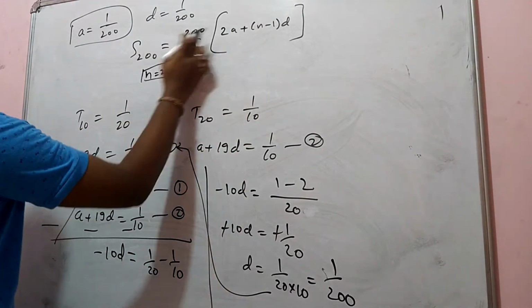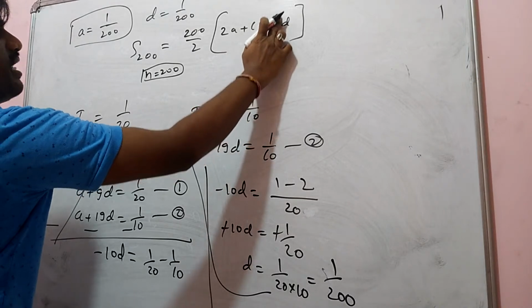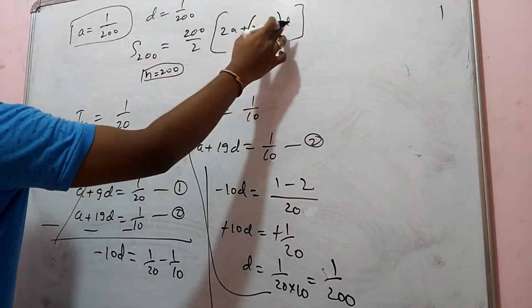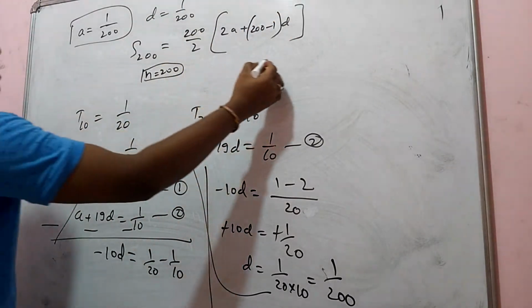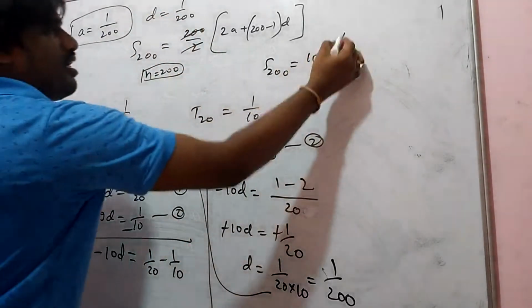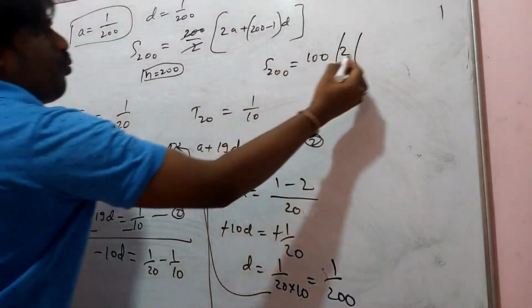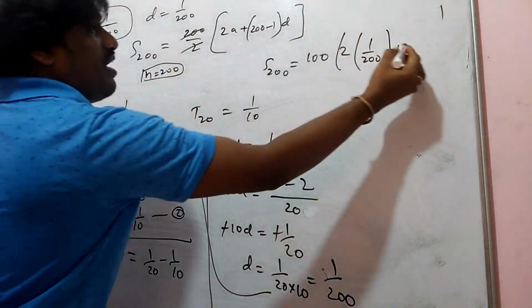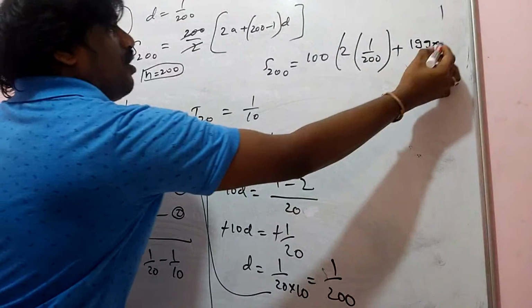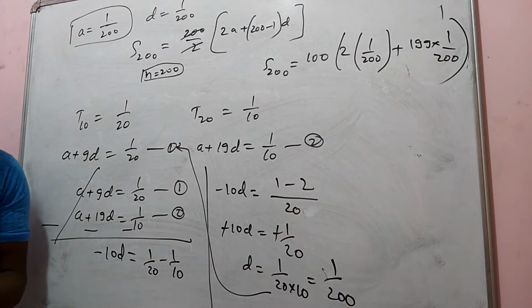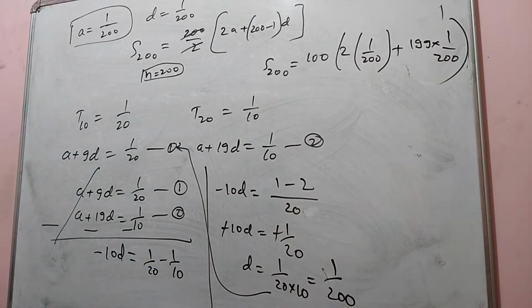So here the Sn formula is this. You get 200 minus 1 here, and you know the D values, all you got. You just substitute here. S200 is equal to 100 into 2 into A value 1 by 200 plus 199 into D value 1 by 200. Just simplify this, you are going to get the answer. Yes, that is the way you need to solve this question.